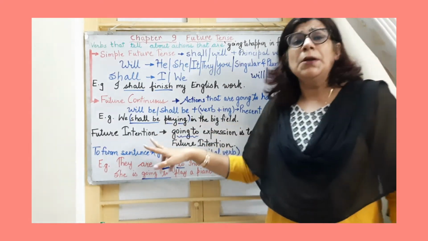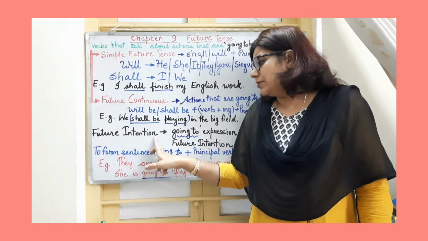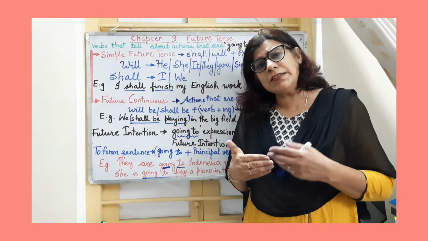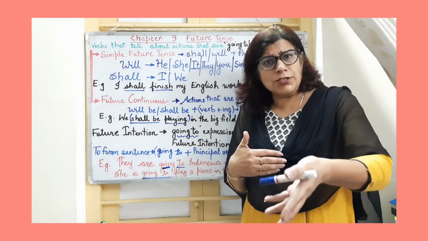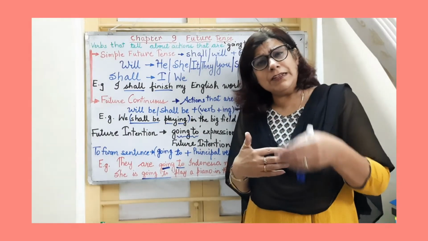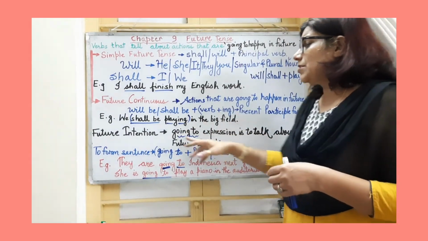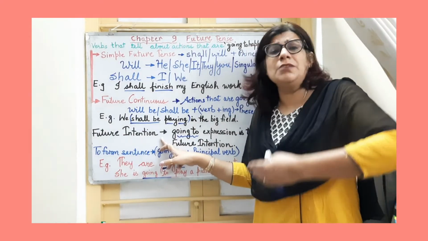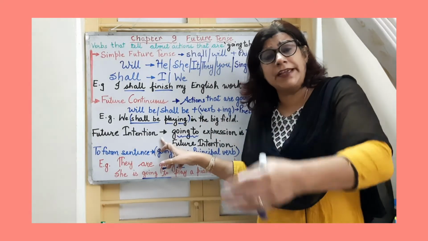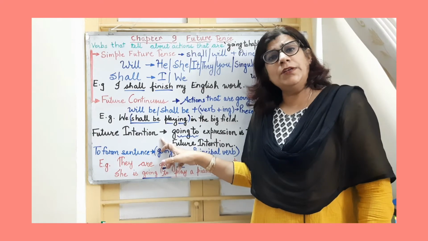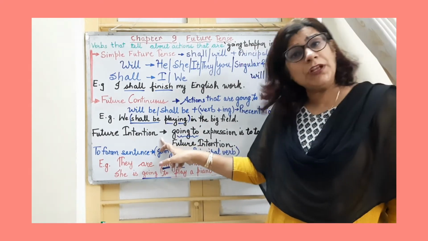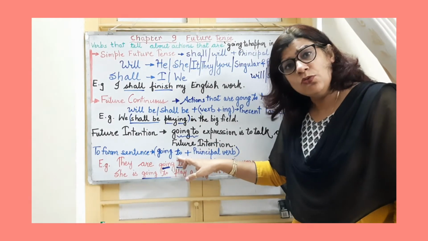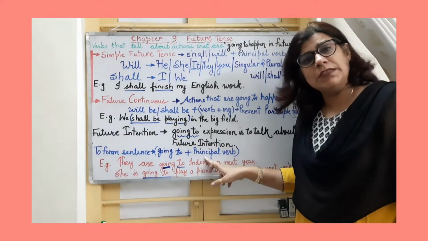Coming to another important topic in future tense: future intentions. These are also actions that will happen in the future, with a little difference. These include the actions which we are planning to do in the future, maybe next week, maybe after 1 month, the next year, after 10 years. All such actions will be included in future intention. And how to frame a sentence in future intention? Remember, we are going to use going to with the principal verb.